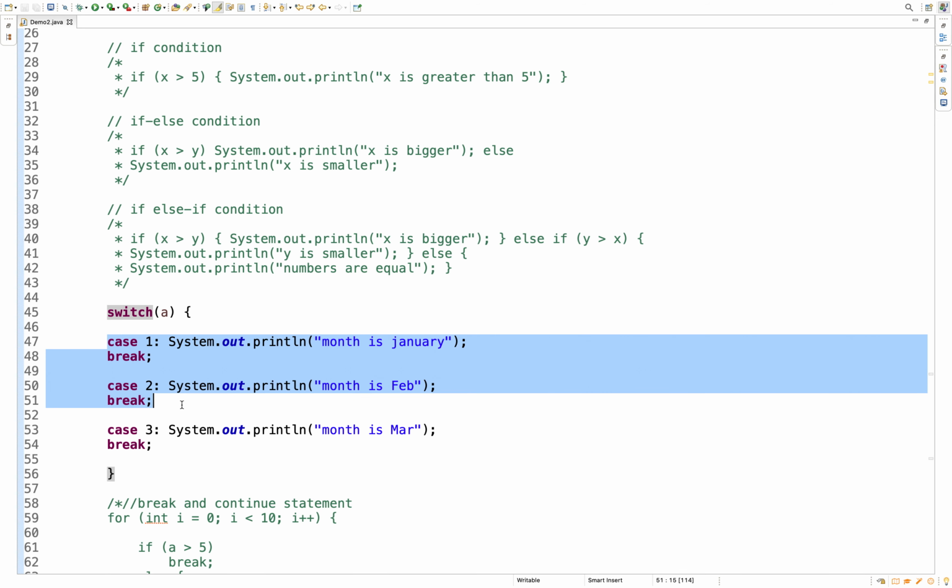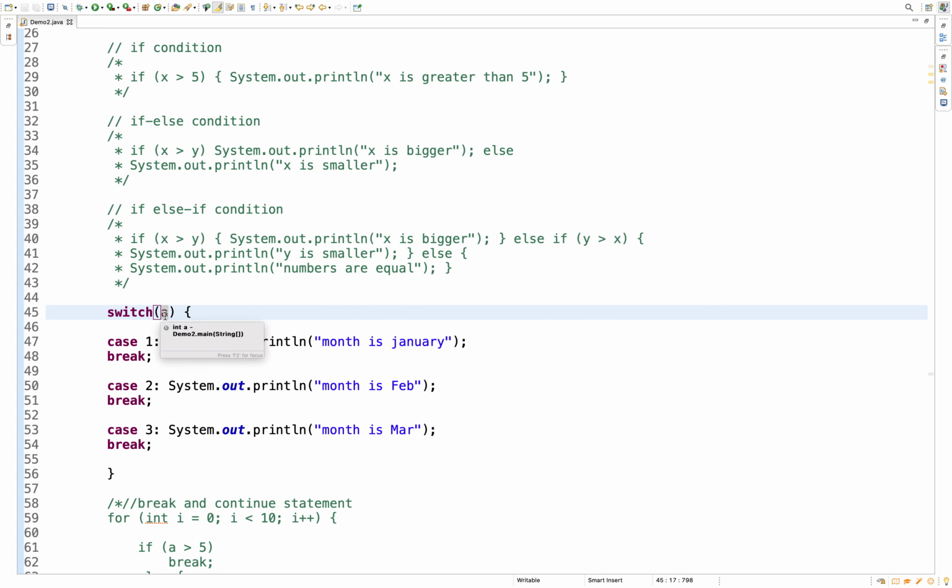So you have multiple blocks of code, which are case 1, case 2, case 3. Among these, you want to execute only one particular block of code based on some input.